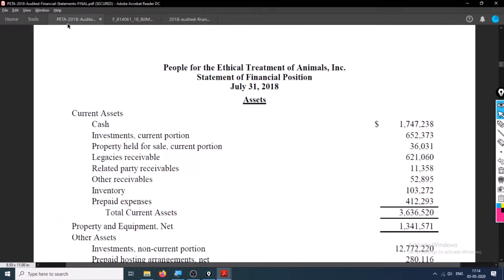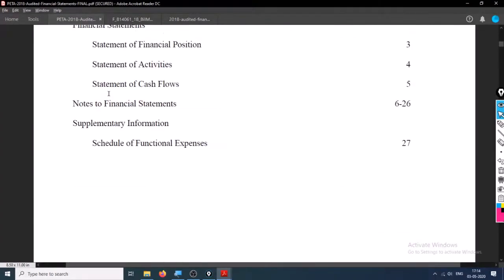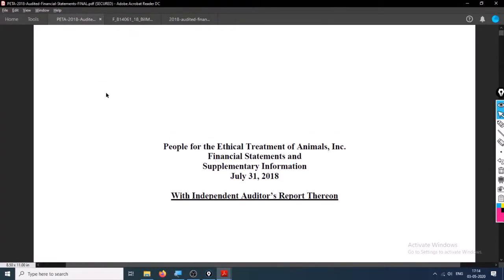So yeah, we are done with quickly understanding the accounts of not-for-profit organizations.